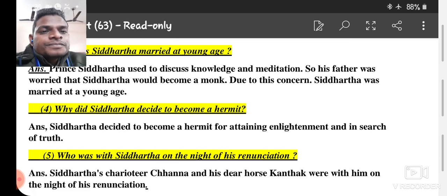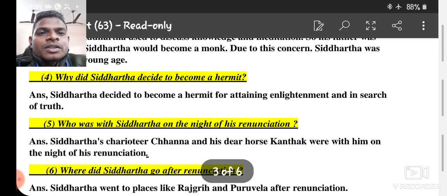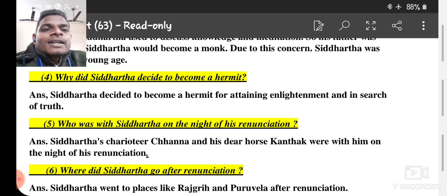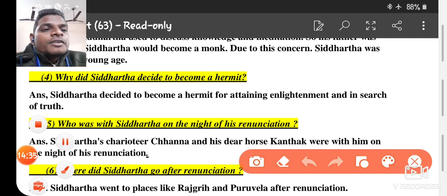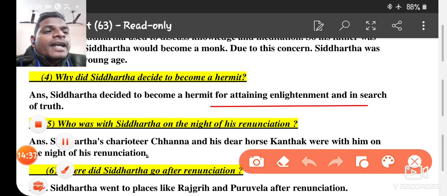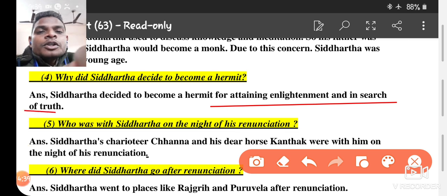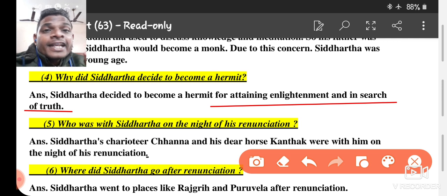Number 4. Why did Siddhartha decide to become a hermit? Siddhartha decided to become a hermit for attaining enlightenment and in search of truth. Two things that you have to remember: for attaining enlightenment, and the second one is truth.